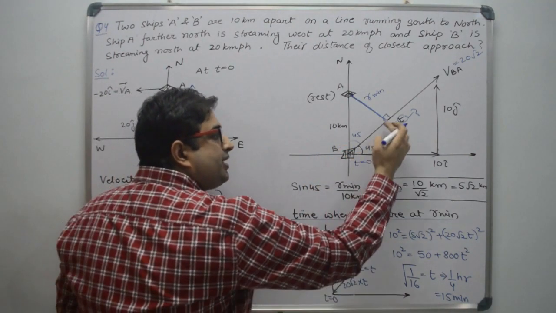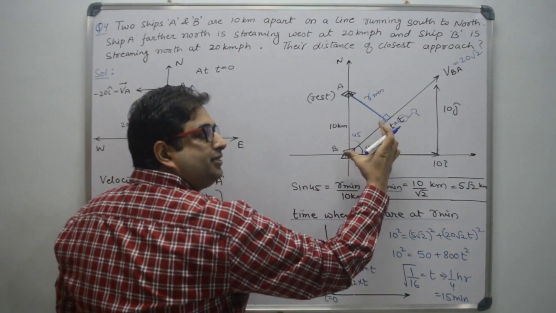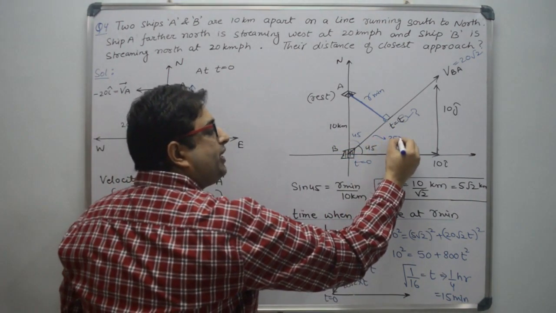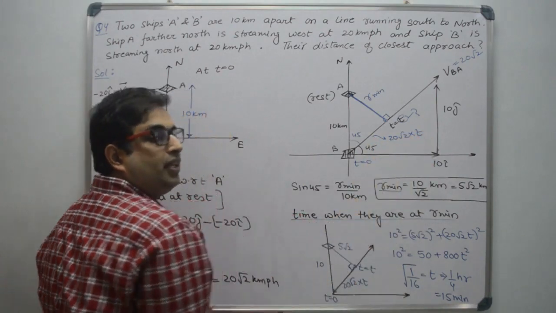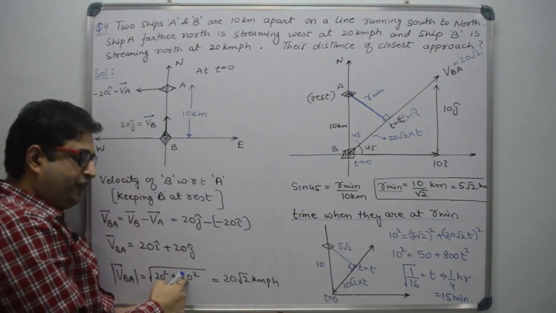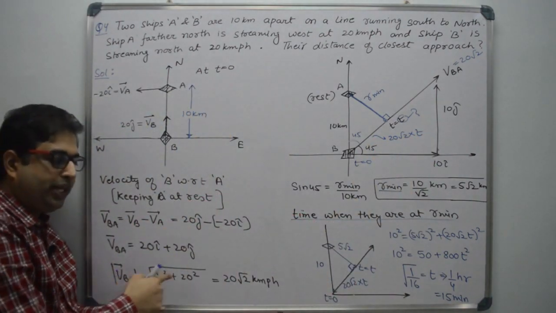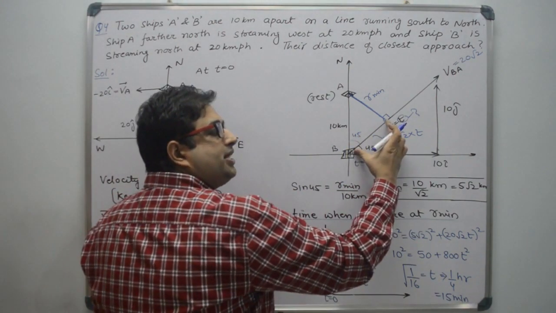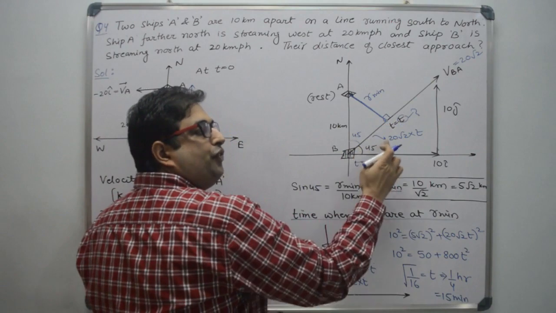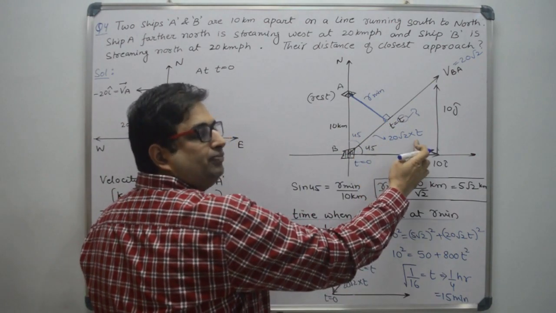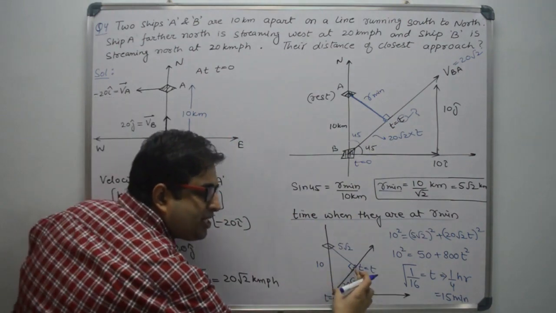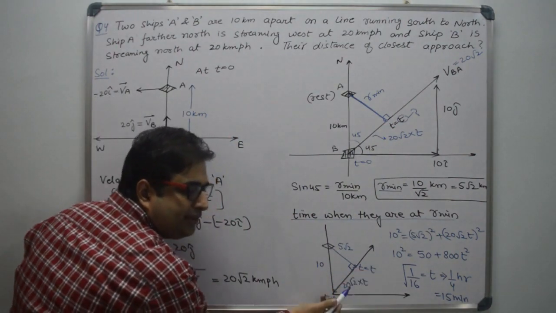So how much is the distance in time T? This distance will be 20 root 2 into time T, because the speed of B with respect to A is 20 root 2, and in time T the distance traveled by ship B will be speed into time, that is 20 root 2 into T.